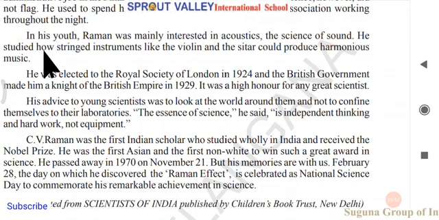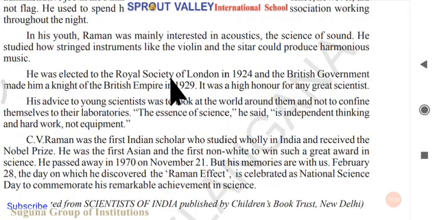So he studied how stringed instruments like the violin and sitar could produce harmonious music. He also started doing experiments on the sitar, guitar and all, which are mainly made with strings. So he started thinking how these strings can make such beautiful, harmonious music.